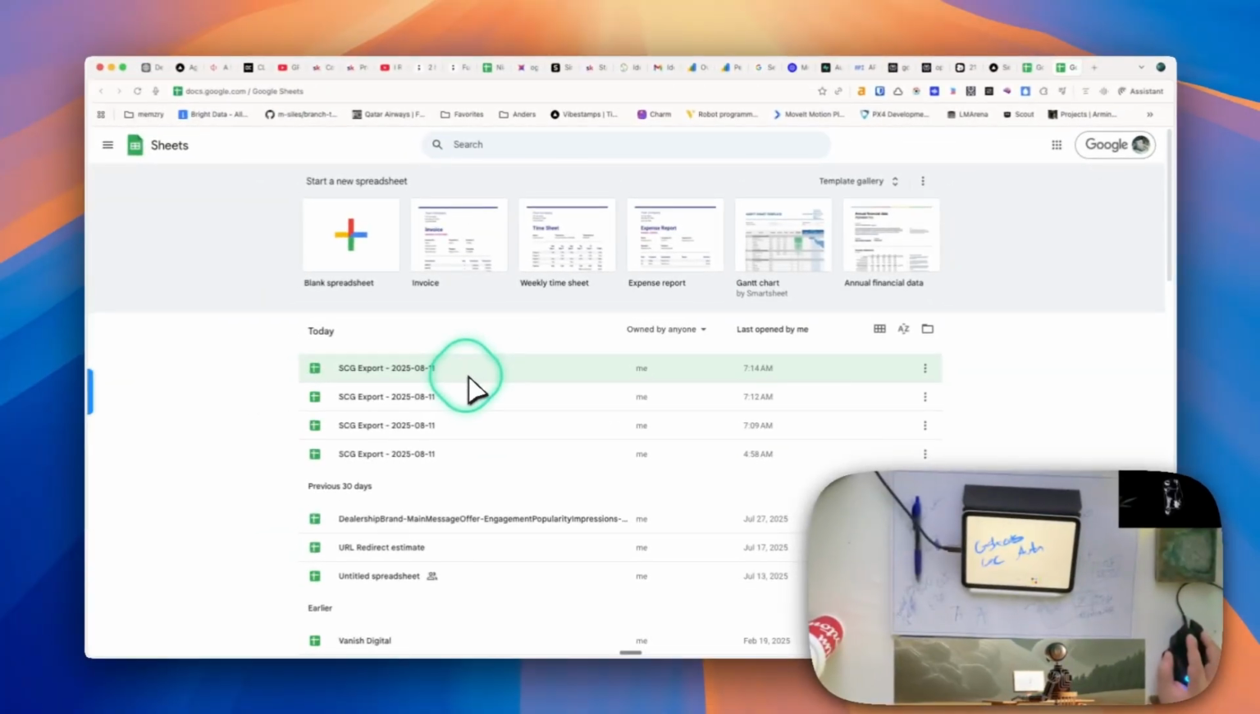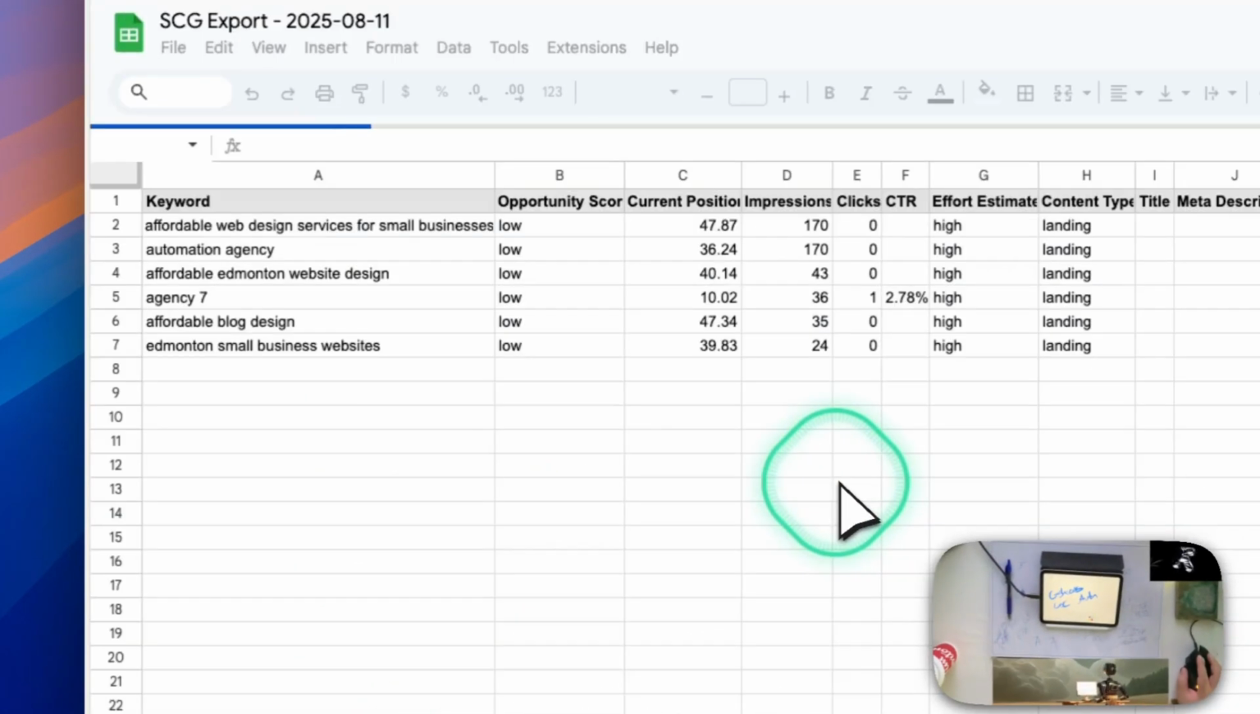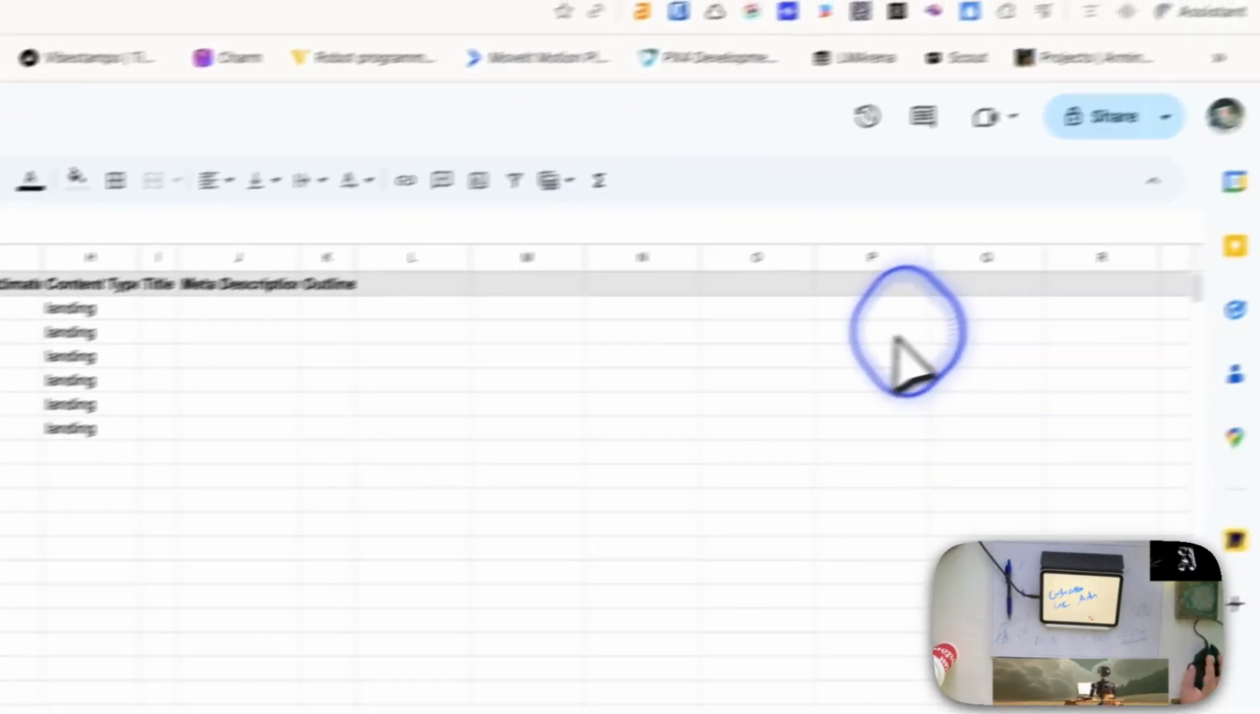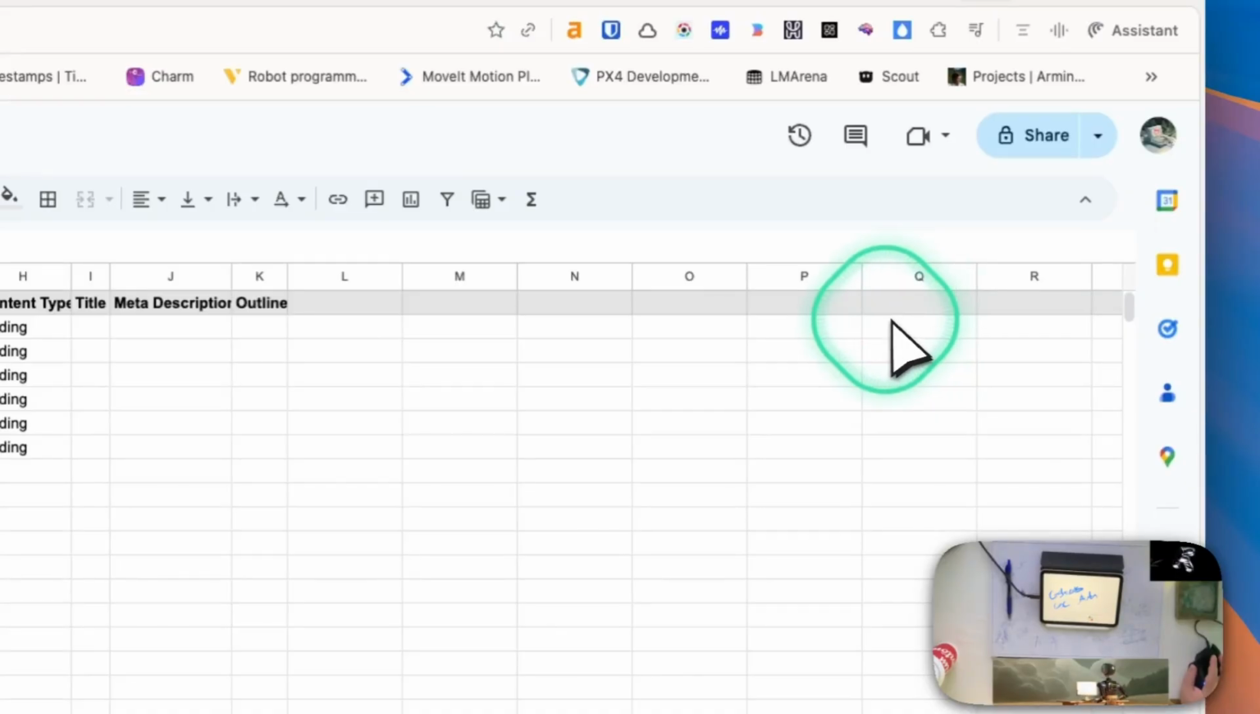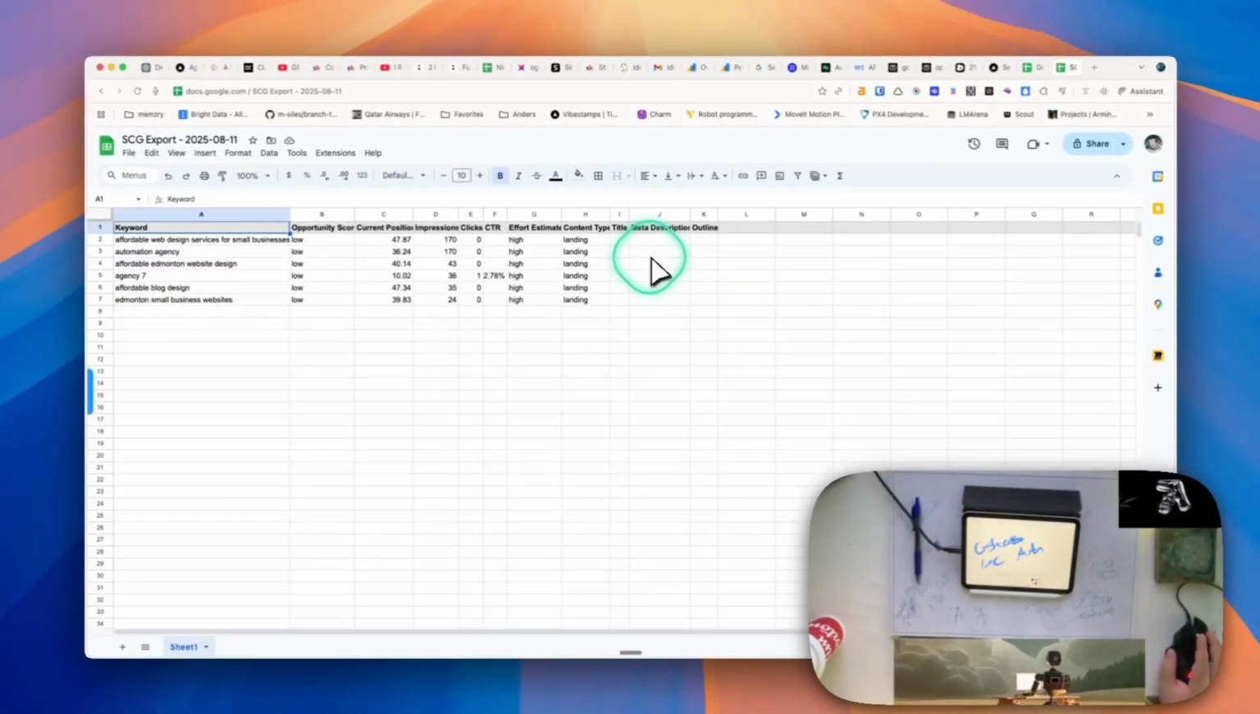So now if we go to sheets.google, and we go under this account, SG export. Oh, it's been doing quite a few actually. If we go to this one, here's our information. We don't have title, meta description, or outline yet, which is what we want it to generate for content. However, we're very close here.